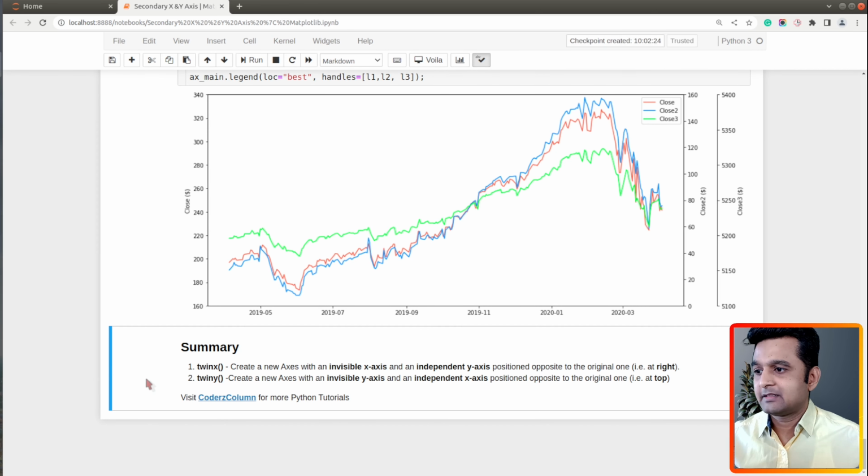So yeah, that's it for our tutorial. So here I have highlighted a summary of our tutorial. So we introduced 2 important methods, twinx and twiny, which are used to introduce secondary y-axis and secondary x-axis to our chart. So yeah, that's it for the day.